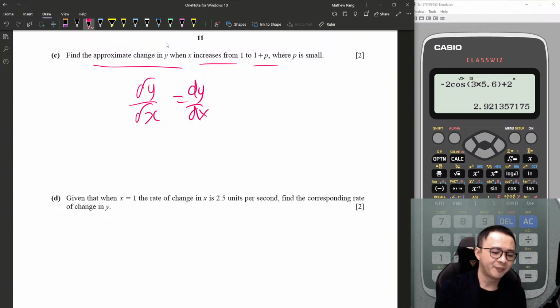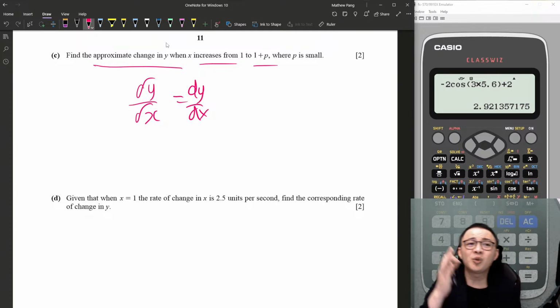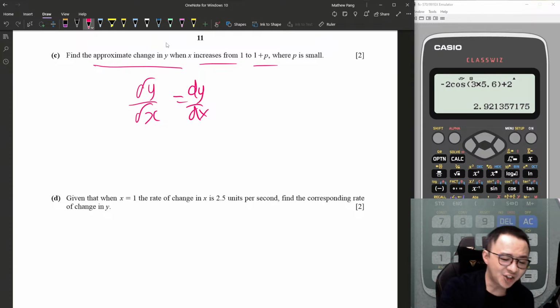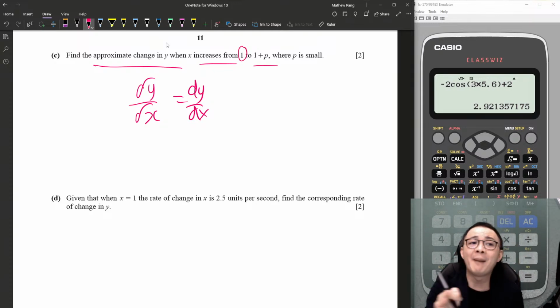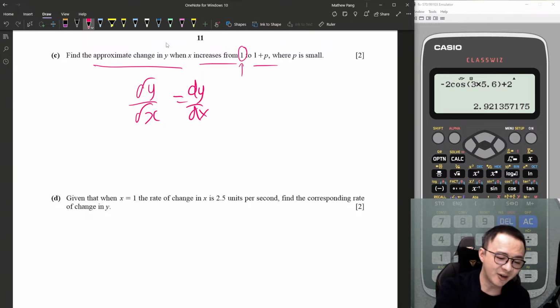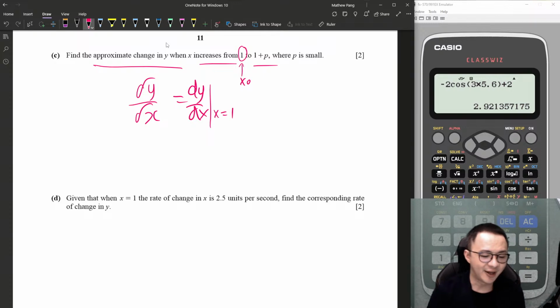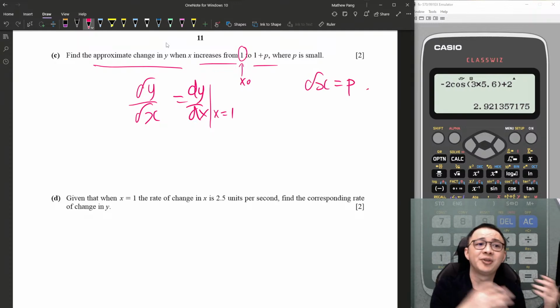So over here, the first thing is you need to know what value we should sub into dy/dx. I always say we sub the original x value into dy/dx. So x is changed from 1 to 1 plus p, so 1 is the original value of x. I'm going to sub this 1 into my dy/dx. And then my change in x is very easy. It's just p. Use new x minus old x, you get p.